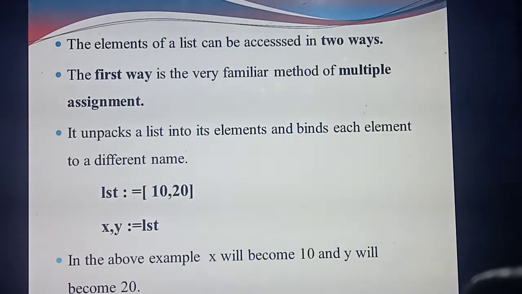What's the first thing? LST equal to 10, 20. What's the LST? The name of the list. Inside the list, how many elements are there totally? 2. What are they? 10, 20. See the next line. You are going to assign two different names. What are the names? x, y. So the value of x becomes 10 now, and the value of y becomes 20. Understood the first method? Okay.